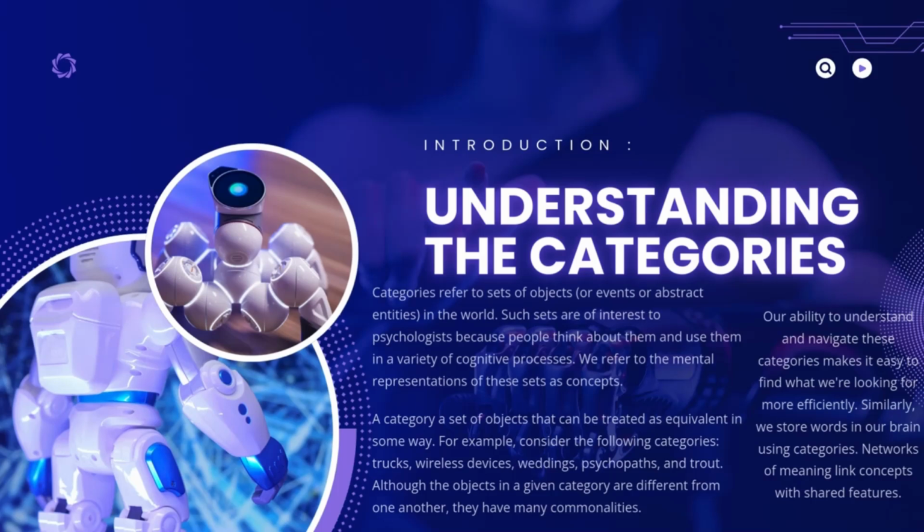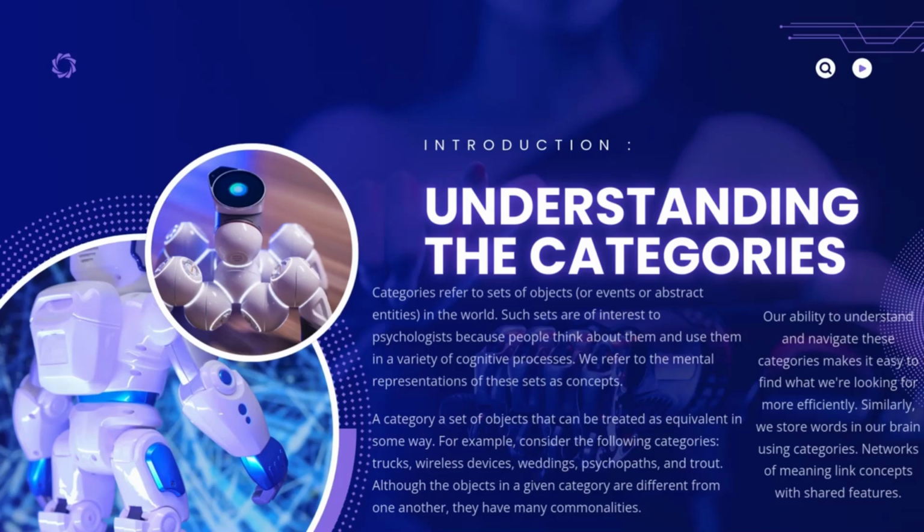Introduction. Understanding the categories. Categories refer to sets of objects, or events or abstract entities, in the world. Such sets are of interest to psychologists because people think about them and use them in a variety of cognitive processes. We refer to the mental representations of these sets as concepts. A category is a set of objects that can be treated as equivalent in some way. For example, consider the following categories: trucks, wireless devices, weddings, psychopaths, and trout.